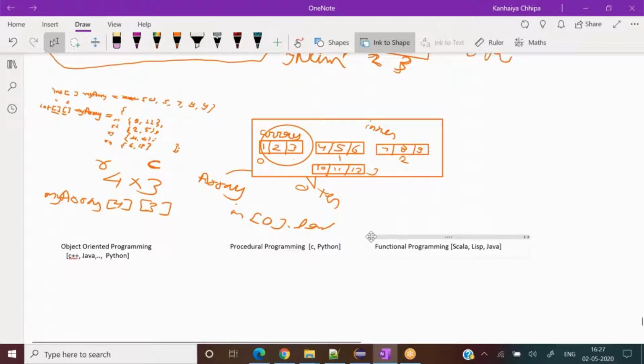Now these are very broad terminologies and there are a lot of things inside these. I would say Java is not a pure functional programming language, but Java has functional programming capabilities now. Those capabilities were introduced from Java 8 onwards. So we are not going to discuss that part right now.